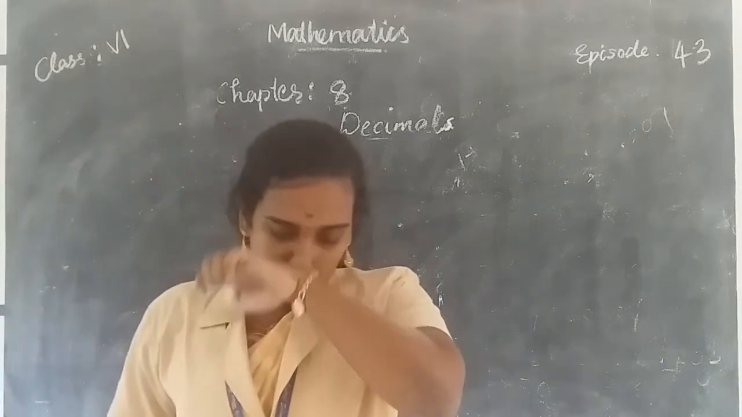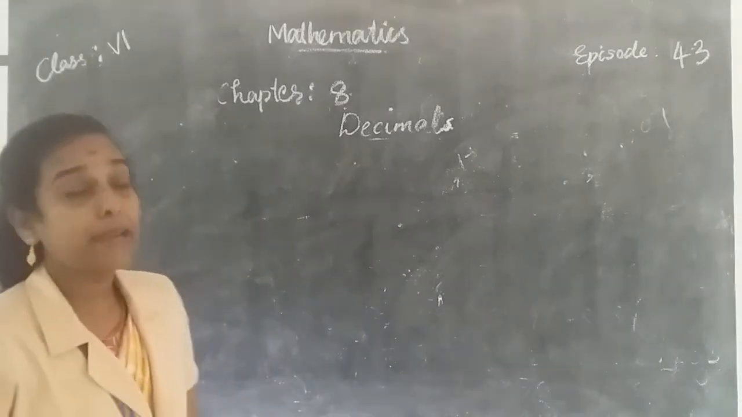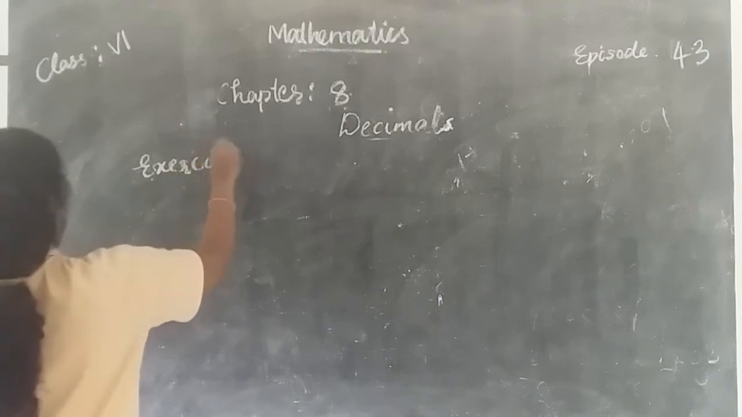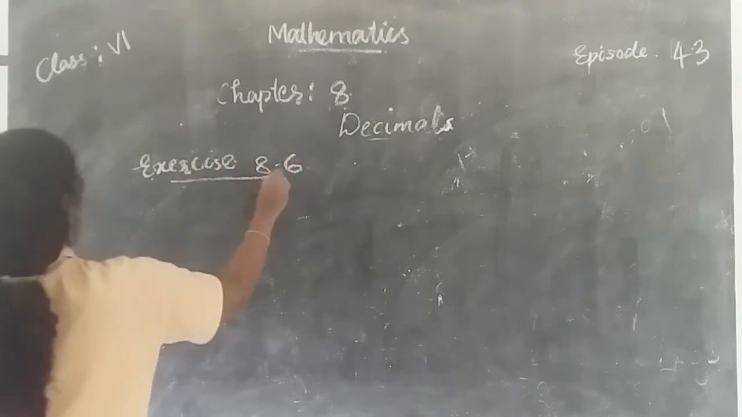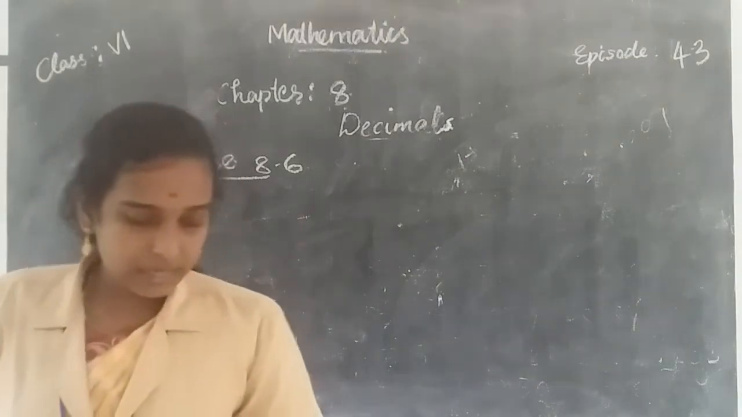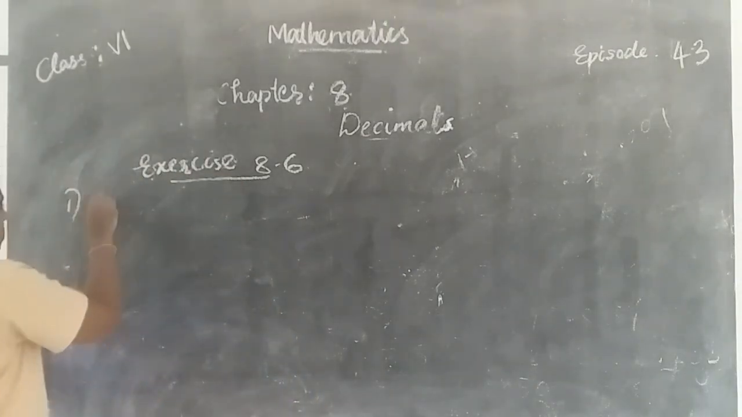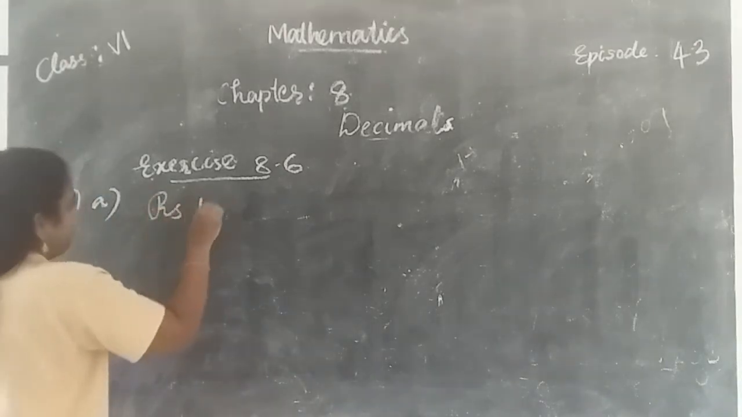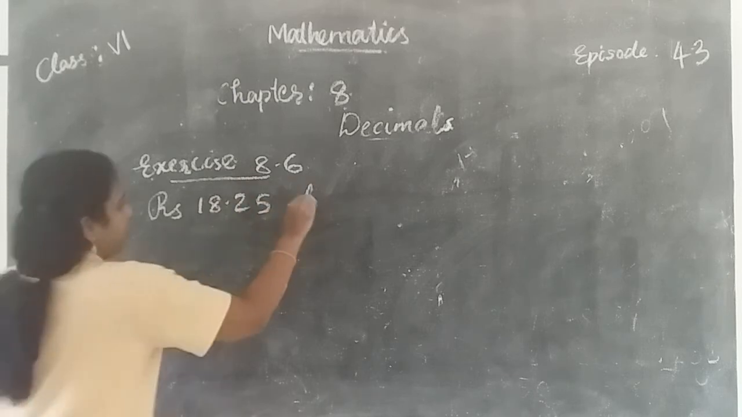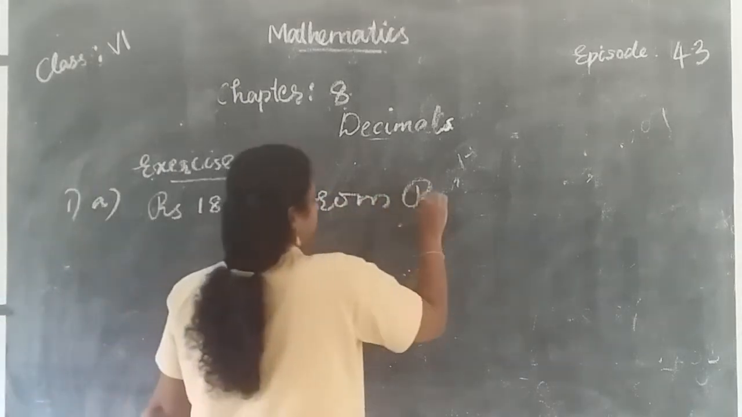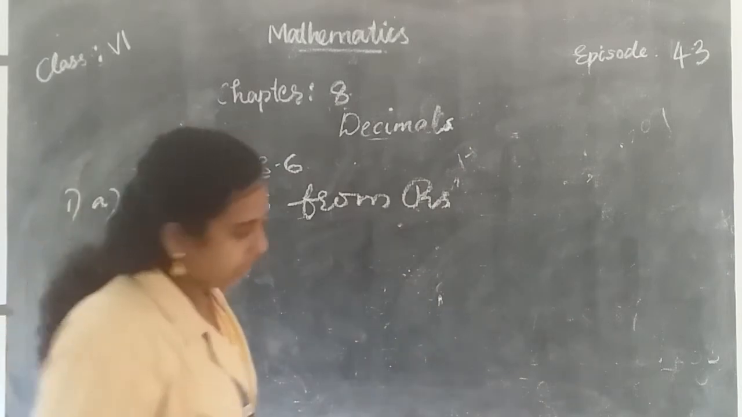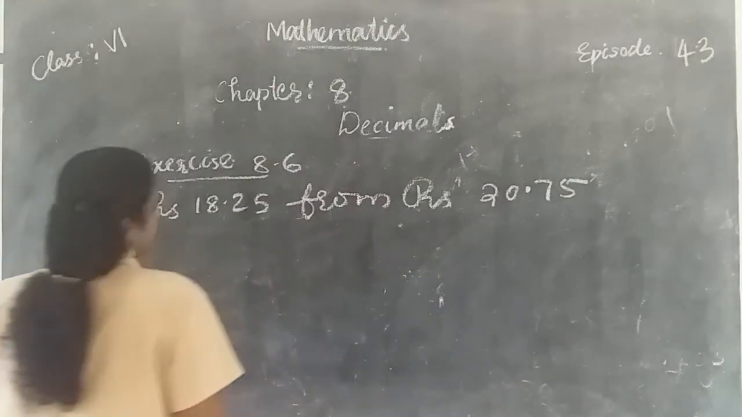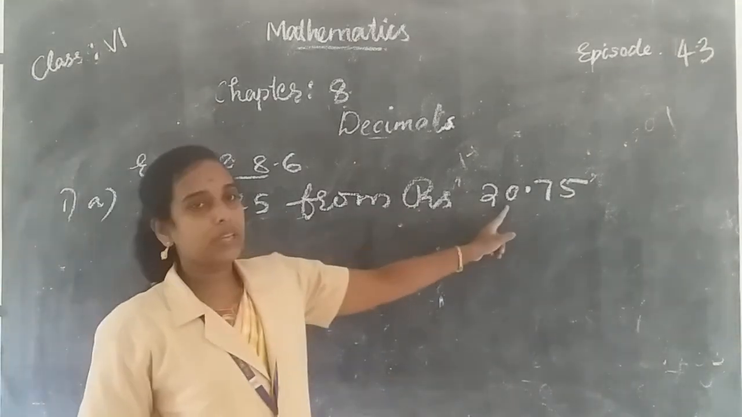So next is subtraction of decimals that we discussed in our exercise 8.6. And our first one, subtract the following: rupees 18.25 from rupees 20.75. So you subtract 18.25 from 20.75.